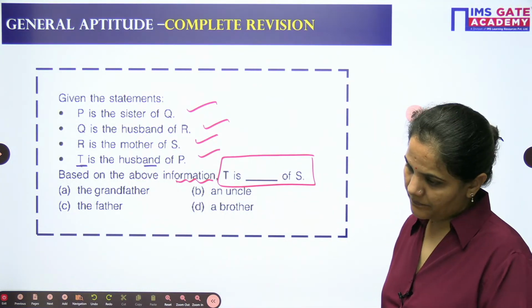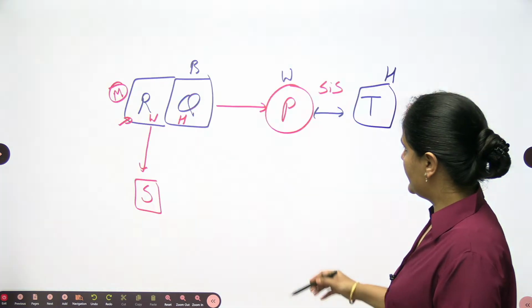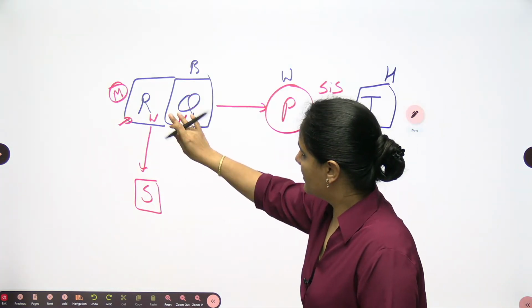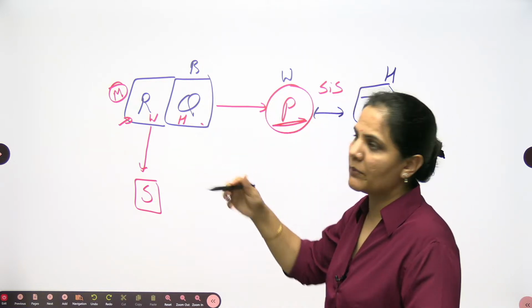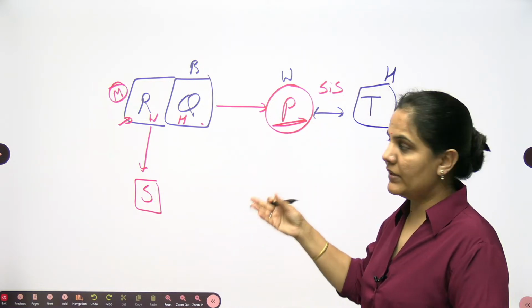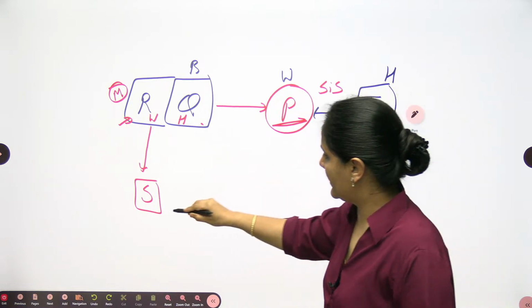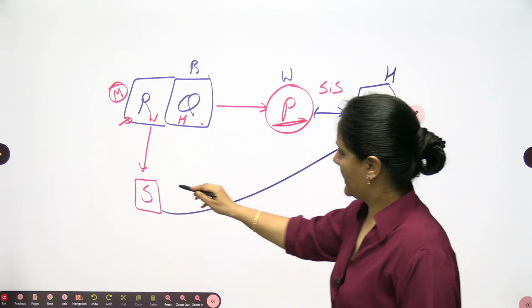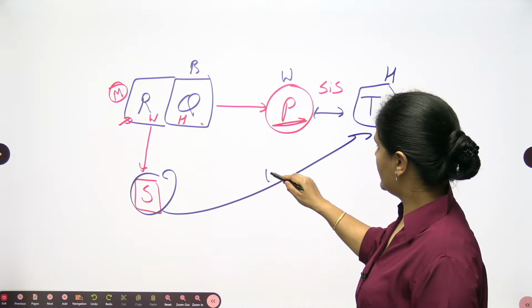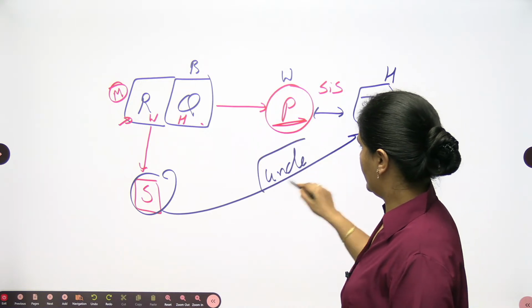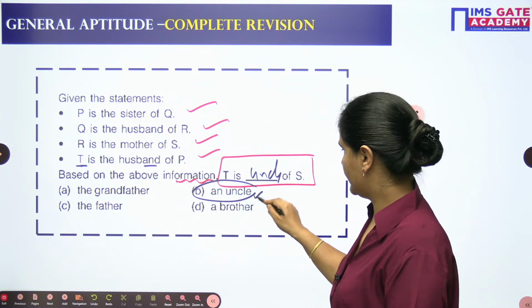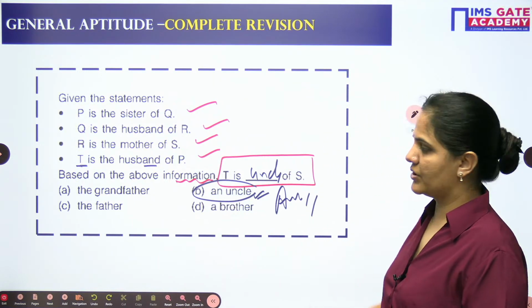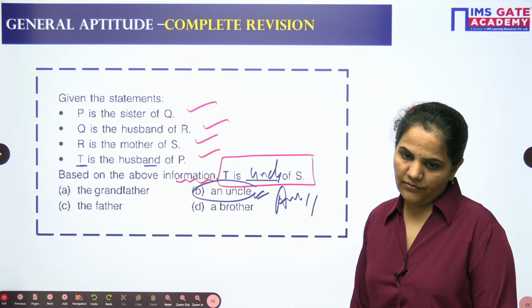T will be the uncle of S. Very easily I can see, because this is a pair of husband-wife, and P and Q are brother-sister. So this will be the paternal uncle. So T will be the uncle of S. Option B. Very simply we can approach.